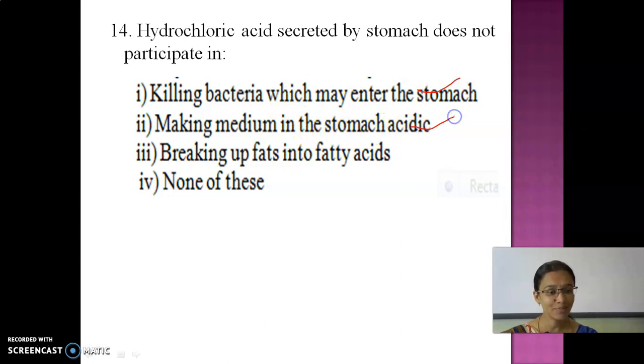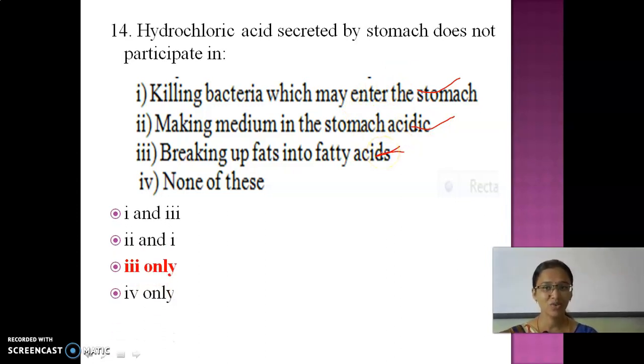Yes, the acidic medium is created in the stomach with the help of hydrochloric acid. And then breaking up of fats into fatty acids. No, it does not involve this process. So it does not participate in breaking up of fats into fatty acids.